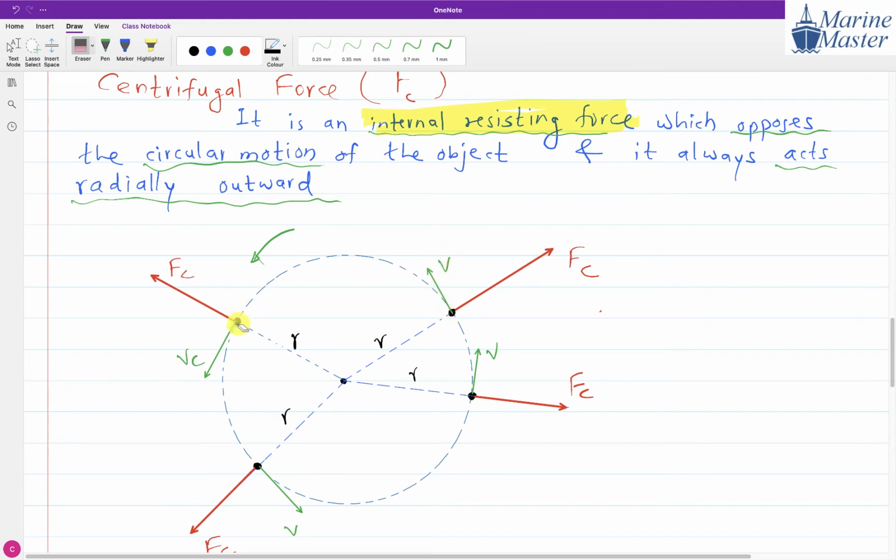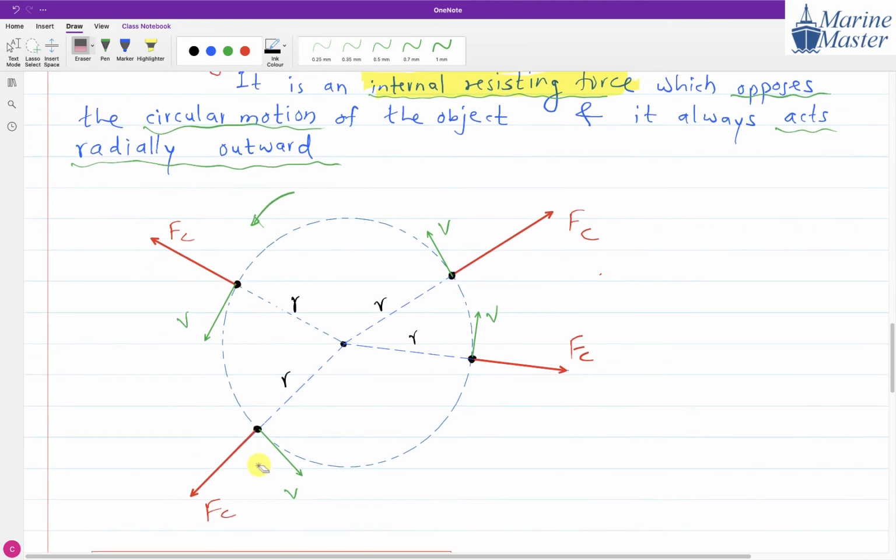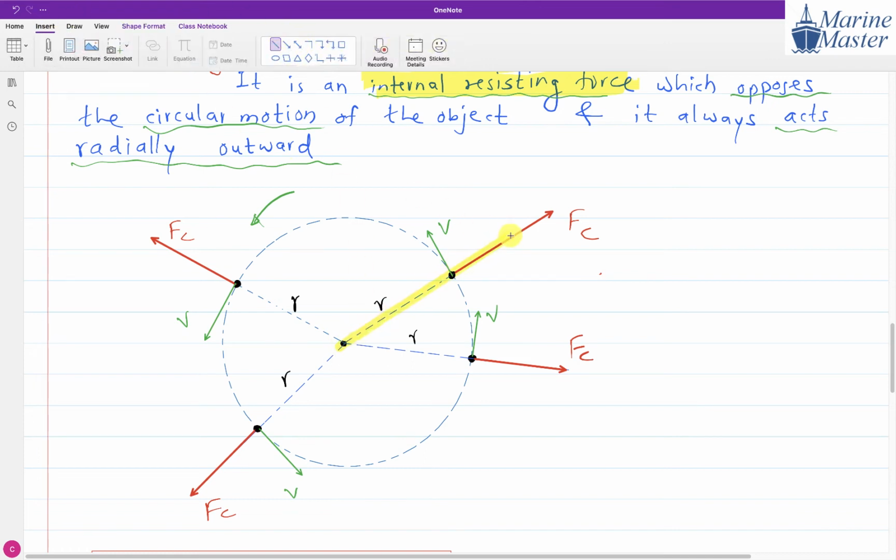Now when the object reaches here, at just this black dot position, how will the centrifugal force be? Radially outward. Means we have drawn a dotted line from this center position. So centrifugal force always acts radially outward, and velocity is always tangent to the path. Suppose the object reaches here, centrifugal force again acts radially outward, and velocity at this position is tangent to the path. So centrifugal force always acts radially outward, along the radius. You got this one?